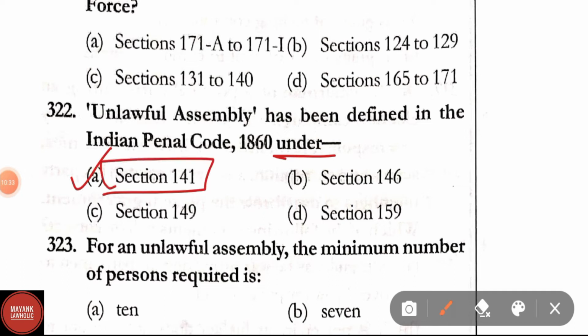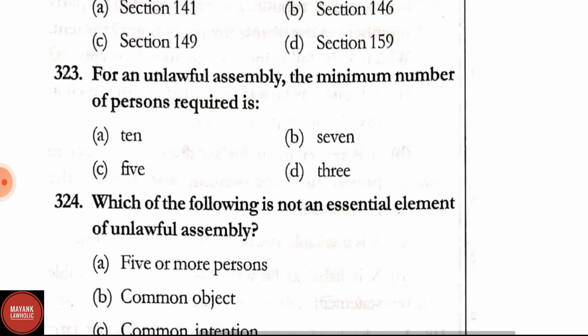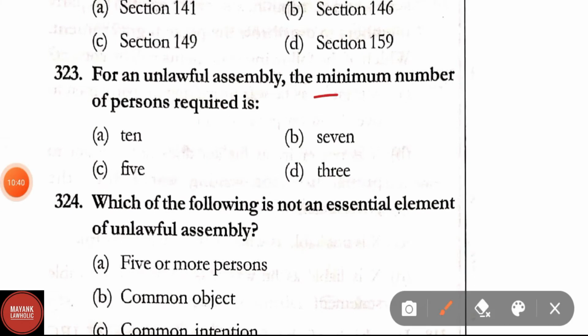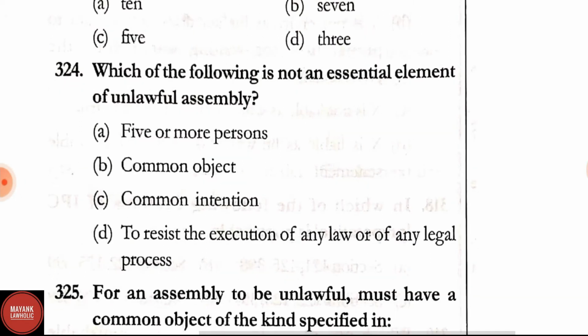Section 141 exhaustively explains what is unlawful assembly. Question number 323. For an unlawful assembly, the minimum number of persons required is 5. Question number 324.